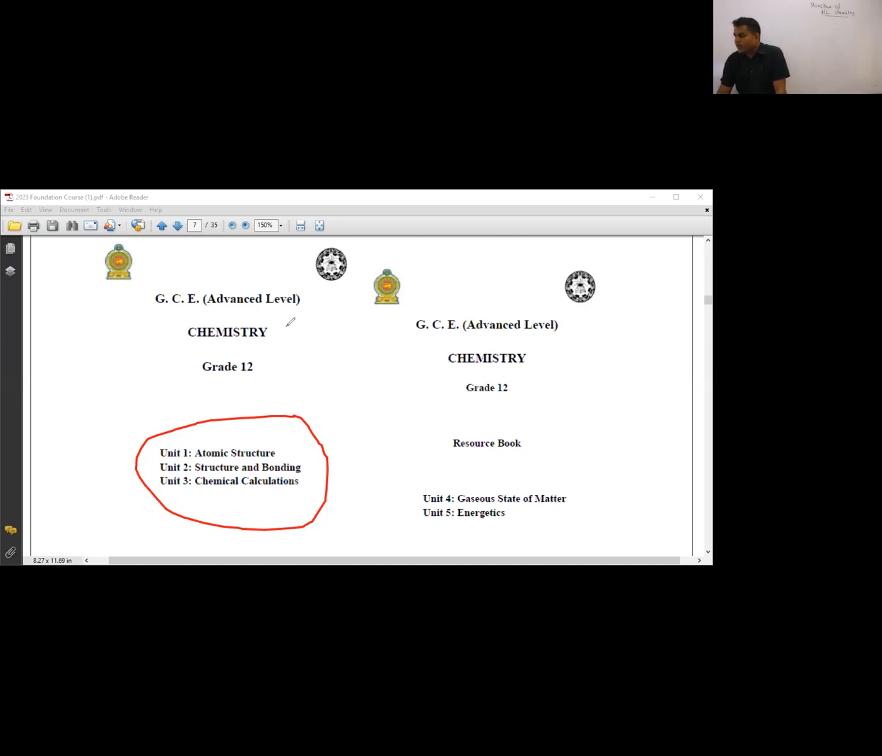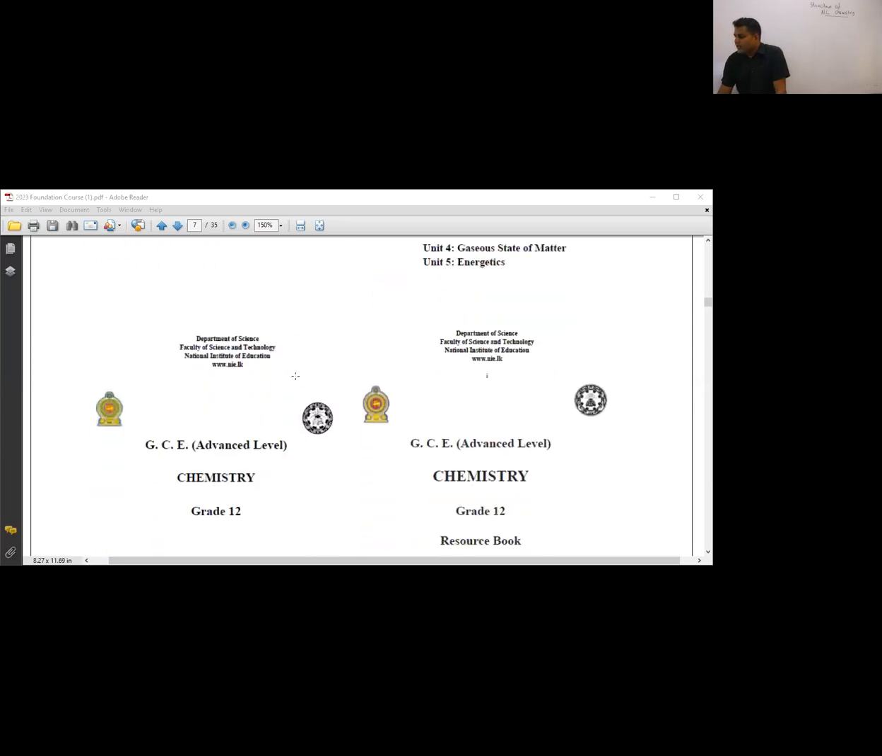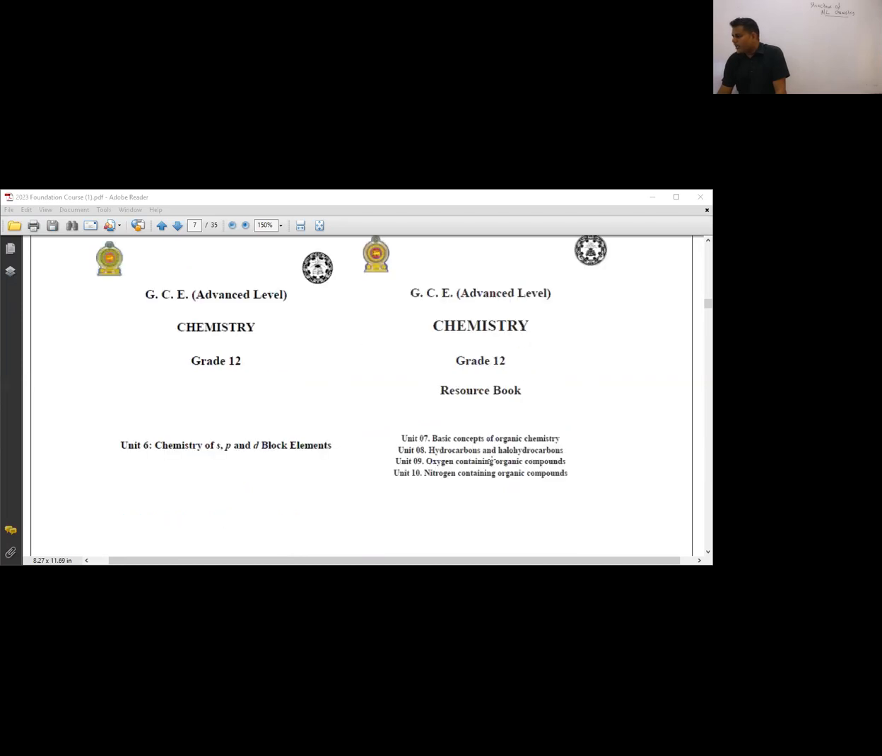හරි. මේ තියෙන්නේ ඔයගොල්ලන්ගේ first book එක. Grade 12 chemistry, atomic structure, structure and bonding, chemical calculations. This is the resource book. Okay. So then this is the resource book for unit 4 and 5, gaseous state of matter and energetics. Is it clear? මම ඒකේ cover page එක තමයි පෙන්නන්නේ. So then unit 6, unit 7, 8, 9, 10. පේනවද? ඒ කියන්නේ එක එක units වලට එක එක resource books තියෙනවා.